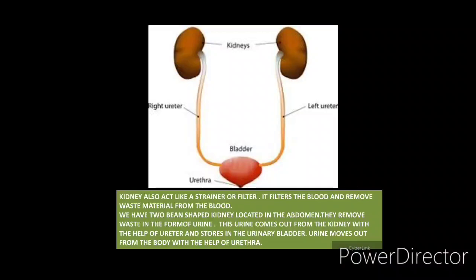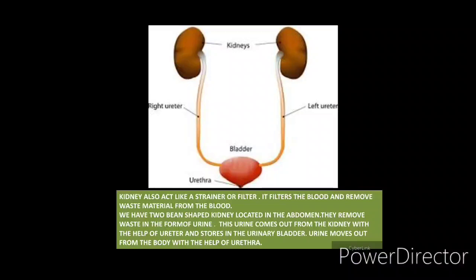Let's revise it again. Where is the urine formed? It is formed in the kidneys. And who takes the urine from the kidneys? The ureter takes the urine from the kidneys. And where does this urine get stored? This urine is stored in the bladder. This urine comes out from the kidney with the help of the ureter and is stored in the urinary bladder. Urine moves out from the body with the help of the urethra.